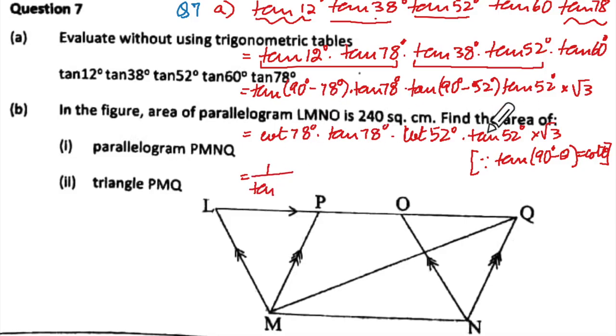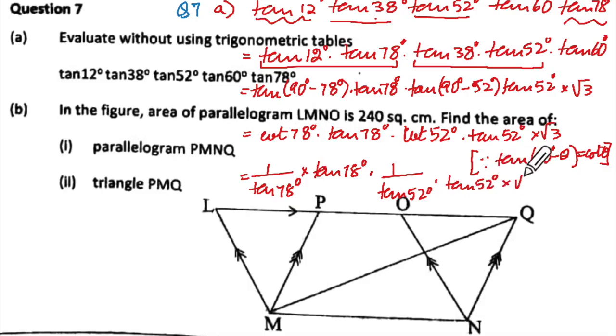Don't just cancel like this. If you want your teacher to cut your marks, then cut this. Here you'll write tan 78 degrees into 1 upon tan 78 degrees, into 1 upon tan 52 degrees into tan 52 degrees into root 3, since cot theta is equal to 1 upon tan theta.